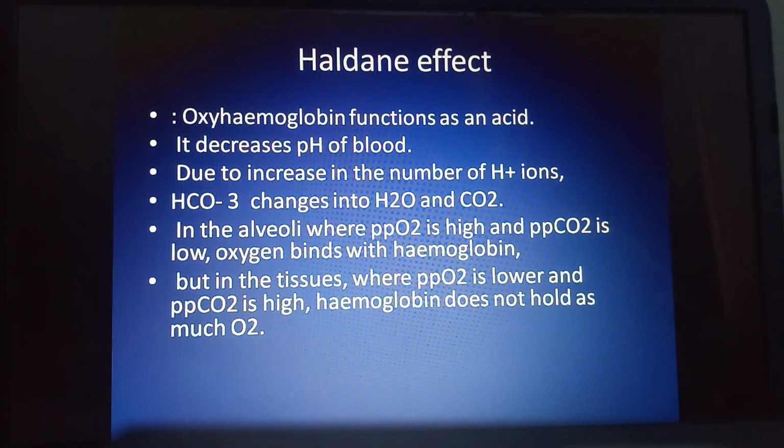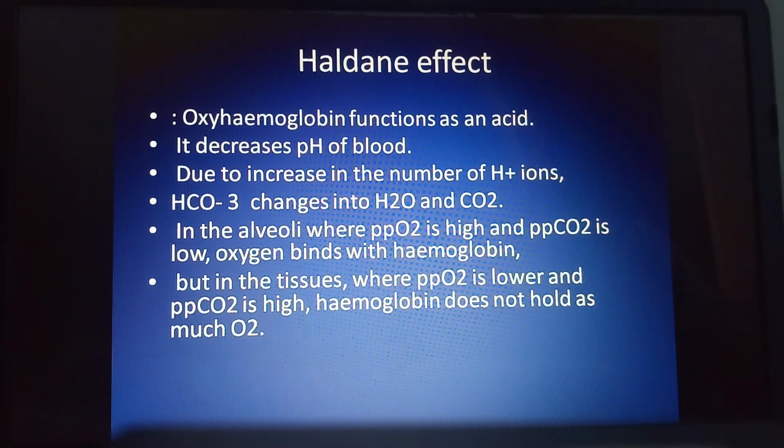Now, inside the alveoli, where the partial pressure of oxygen is high, now we are talking about the lungs. Inside the lungs, inside the alveoli, if the partial pressure of oxygen is high and the partial pressure of carbon dioxide is low, then oxygen binds with the hemoglobin with more affinity.